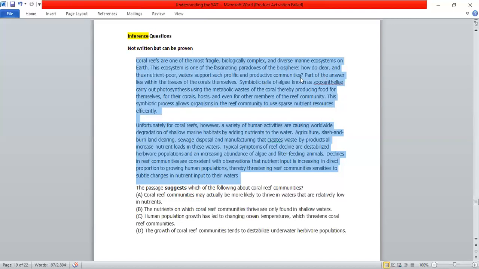So what's the answer now? The answer lies in the tissues, then the cells of all of these. So then it tells you the answer. So what is the answer? How are they surviving in nutrient-poor water, something that doesn't have nutrition at all?